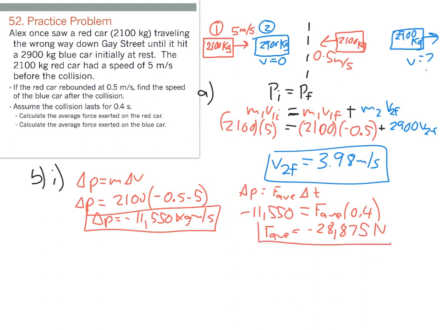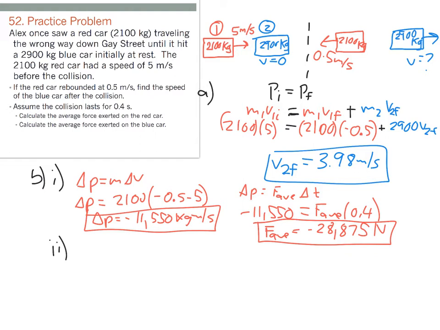Now the negative sign there, depending on how you set things up, that just really indicates the direction, and it's based off of what I chose as the signs for my initial and final velocities. If I had said the red cart was initially traveling in the negative direction, I would have gotten a positive force there. So usually we're just going to be concerned with the magnitude, but based off of how I solved it, it's going to end up being negative.